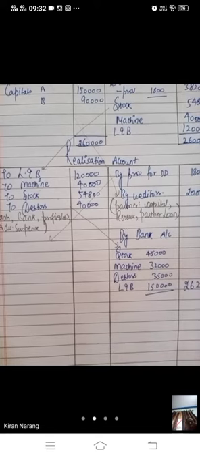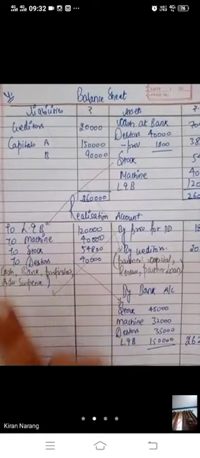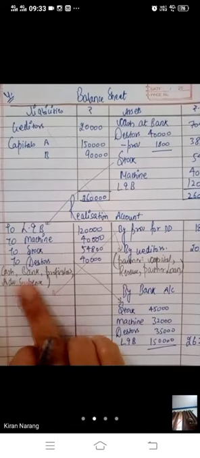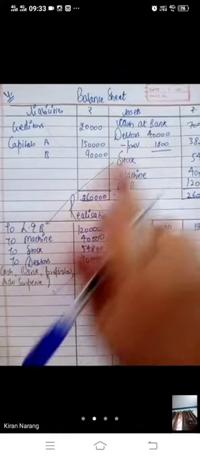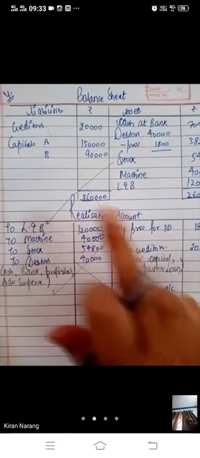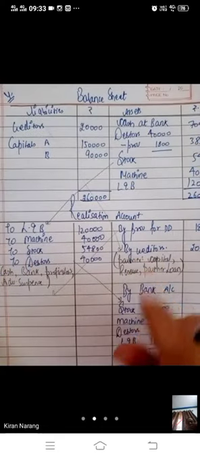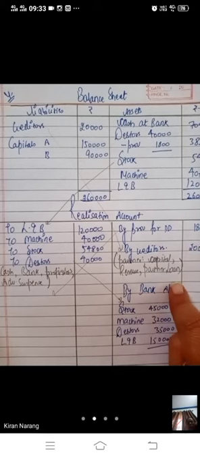Is it clear to everyone? We have transferred all the assets here except these four items: cash, bank, profit and loss, advertisement suspense. We have transferred all the assets here except these four, and one provision we have transferred here. Then we have transferred all the liabilities here, outside liabilities, except partners capital, reserve and partners loan.